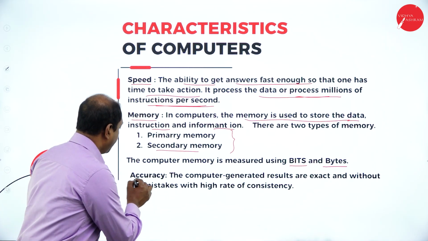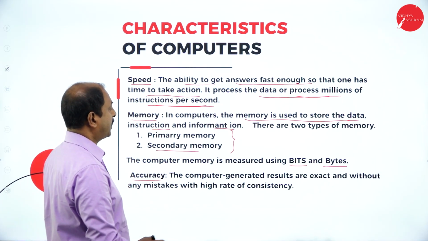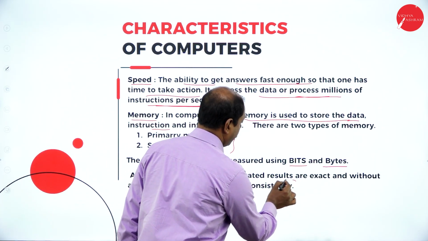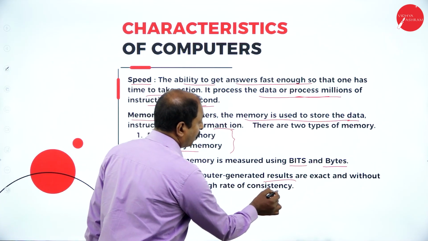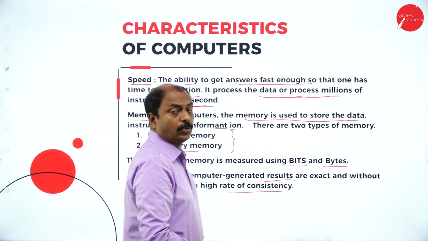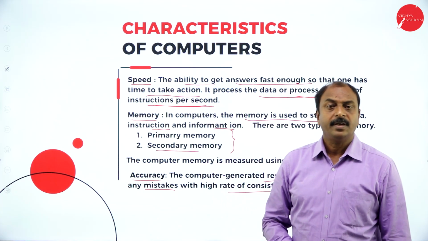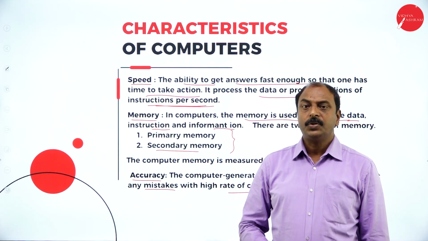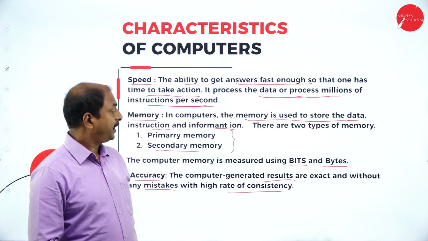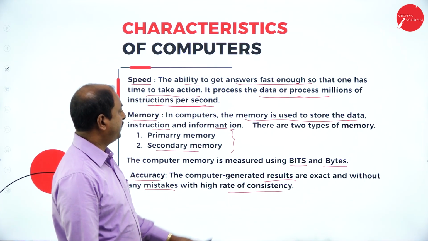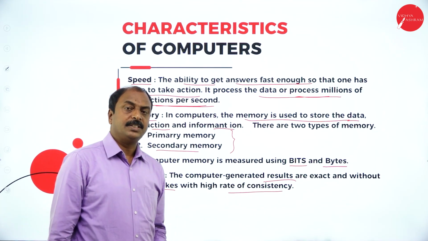Next characteristic is accuracy. What is accuracy? The computer generated results are exact and without any mistakes, with a high rate of consistency. So what is the meaning of accuracy? It is a characteristic of a computer. It means that computers always generate accurate results, without any mistakes and with a high rate of consistency.